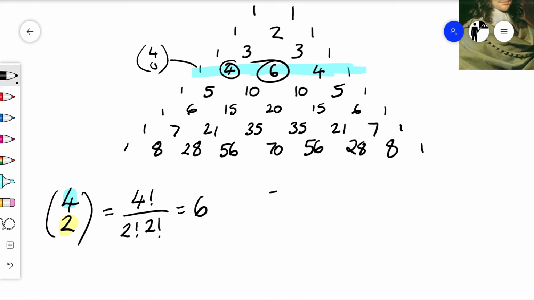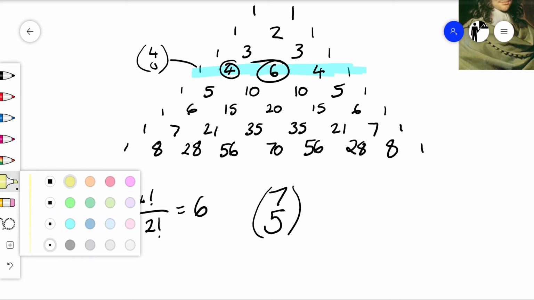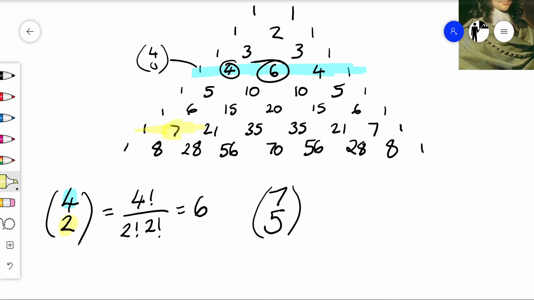If I wanted to work out 7 choose 5, I would need to go to my 7th row. That's going to be this one here because of this 7. Okay, so my 7th row, and we want to find the 5th element within that row. So this is 0, 1, 2, 3, 4, 5. 7 choose 5 is 21.